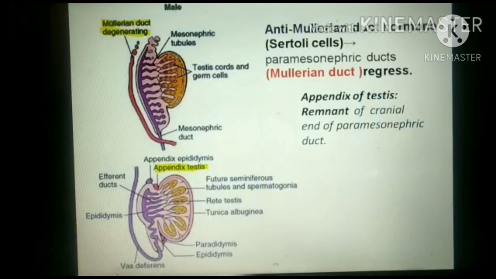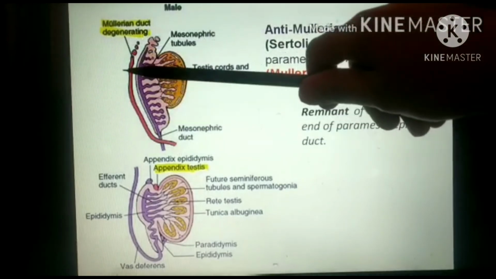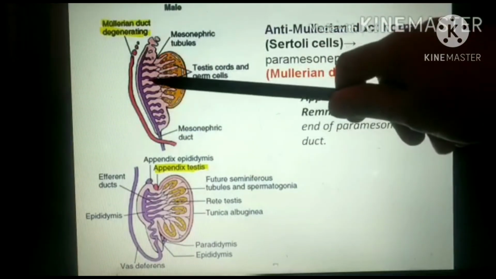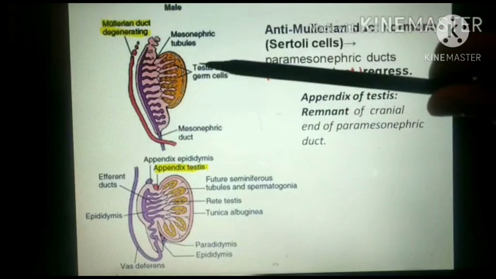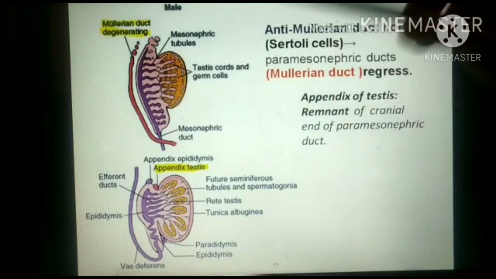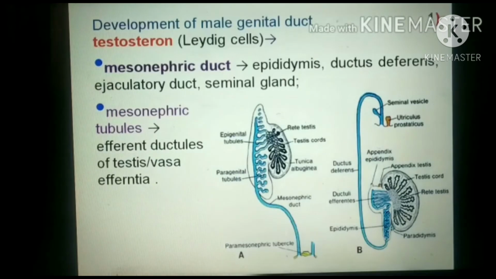Now what happens with the paramesonephric duct? This paramesonephric duct will regress due to the hormone released by the Sertoli cells, that is anti-Mullerian hormone. So this is the mesonephric duct, and parallel to it is the paramesonephric duct, and it is degenerating due to Mullerian inhibiting substance. But some part of it sometimes remains, and as a remnant it will form the appendix of testis. So the appendix of testis is a remnant of the paramesonephric duct.